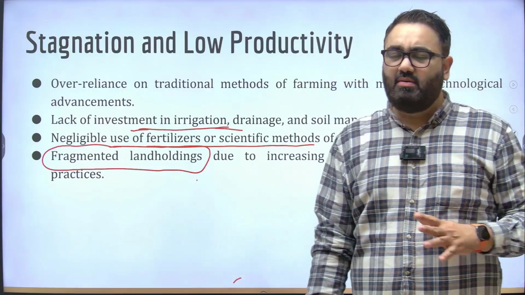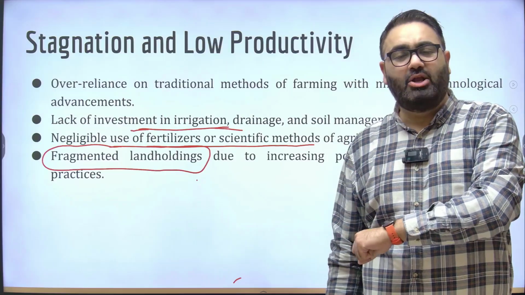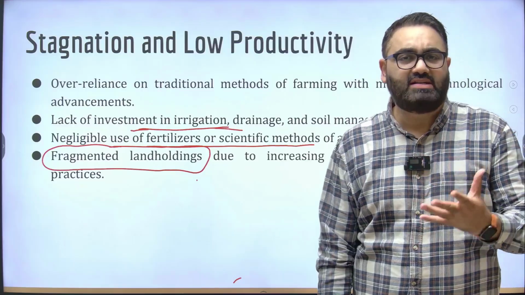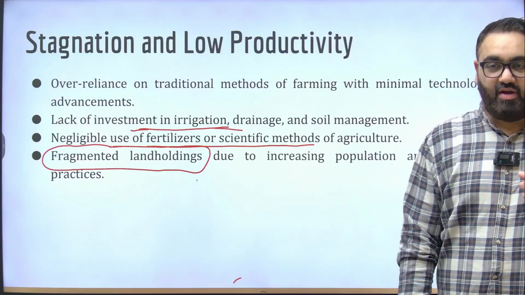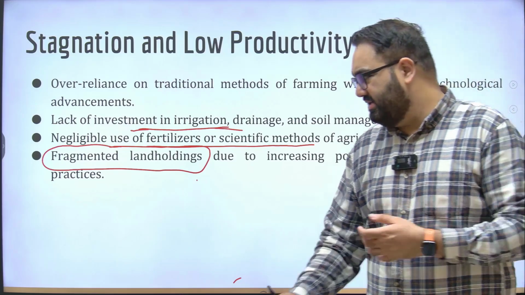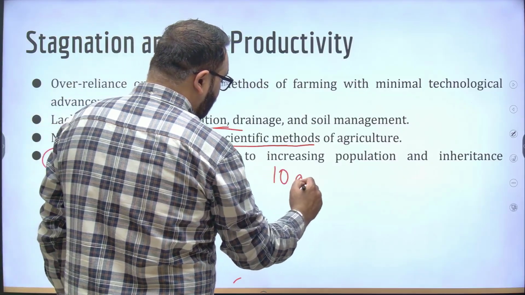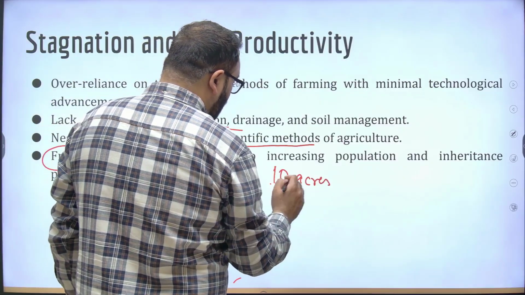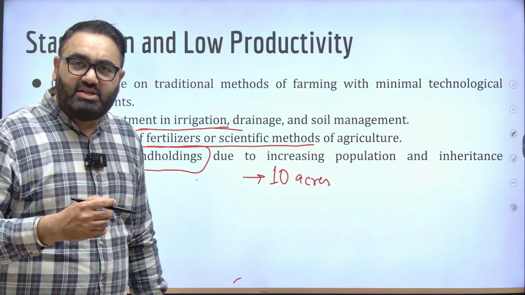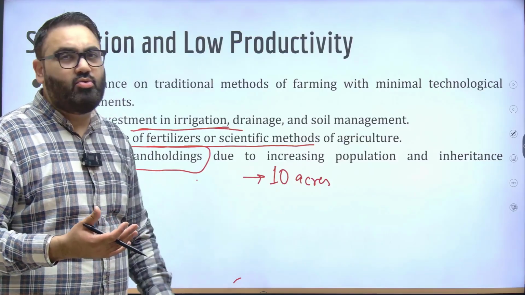See, it is proven beyond any doubt now that the smaller the size of the land holdings, the lesser is the productivity. Let's understand what I'm trying to tell you. Now, the one problem that we have in Indian agriculture is that the size of the land holding is very small. Why? Let's understand. Let's assume there's a farmer that has 10 acres of land. Okay. So 10 acres, good amount of land, no issues at all. In the next generation, let's say the farmer has 5 children, which is very common, or which used to be very common in rural areas.